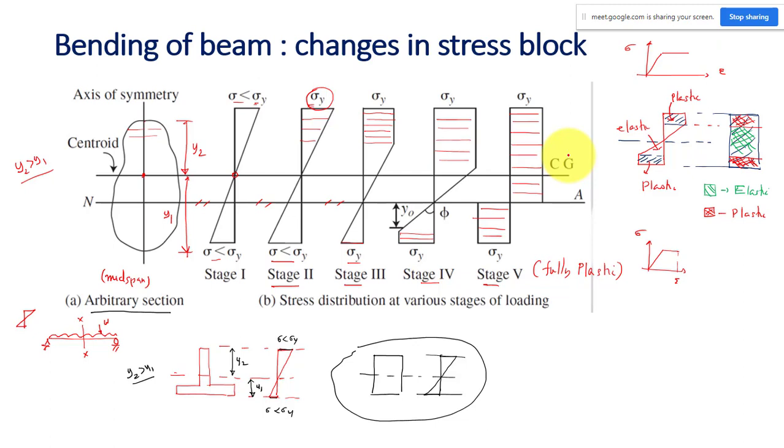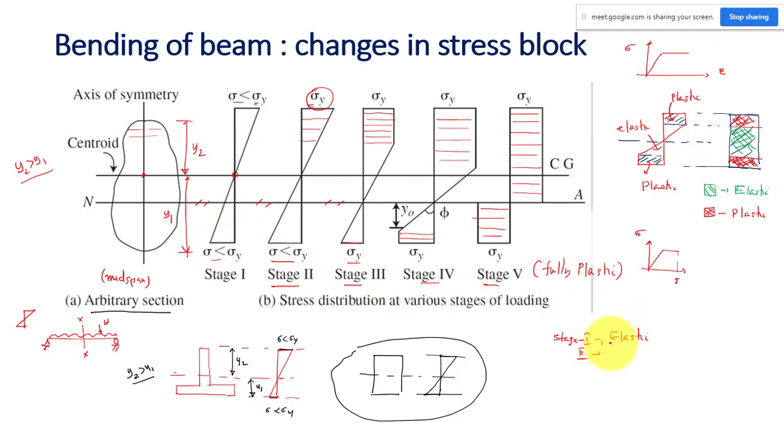So the case one is the elastic section. Maybe I will write here. Stage one is elastic, and stage 2 also elastic. Let us say stage 1 is elastic, all the stresses are just below the yield point.